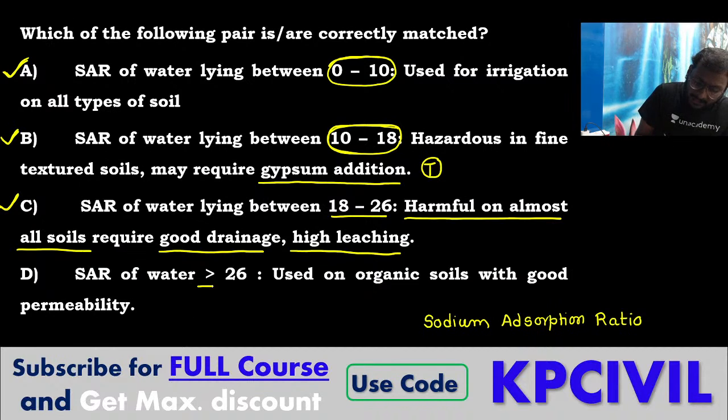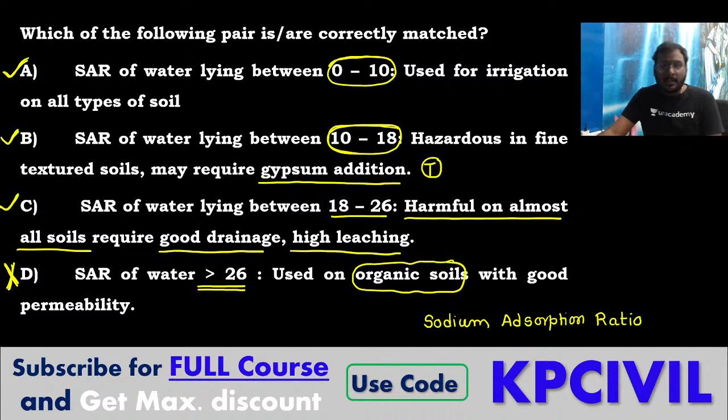SAR of greater than 26, used on organic soils with good permeability. No, it is wrong. SAR of water greater than 26 used on organic soils with good permeability is wrong.